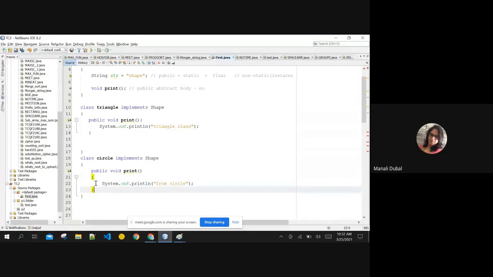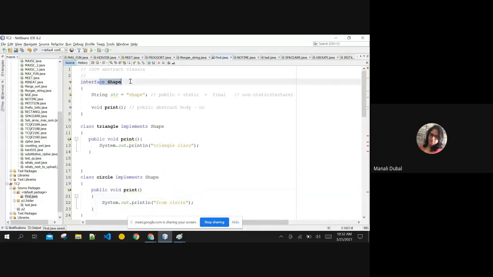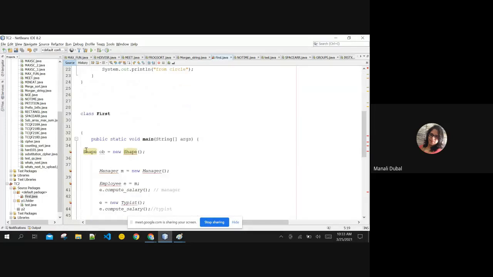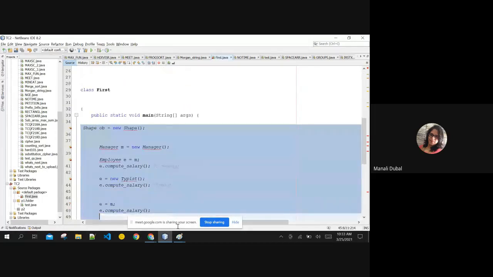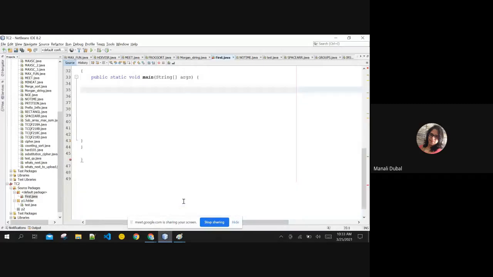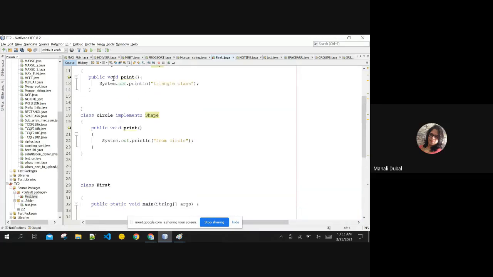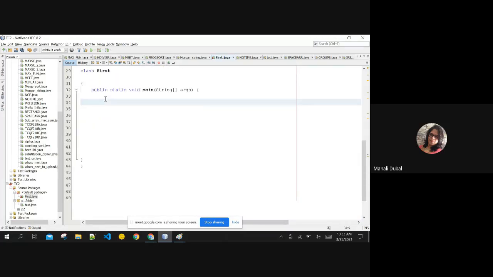Okay, done. Now, how to access it? You cannot create the object of an interface, the same way you cannot create the object of an abstract class. But just as you can create a reference of an abstract class, you can create a reference of an interface also. You cannot create the object, but you can create the reference for sure.